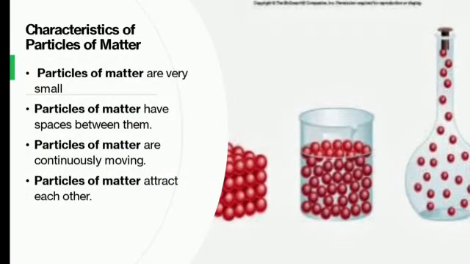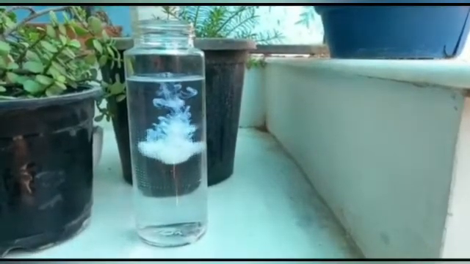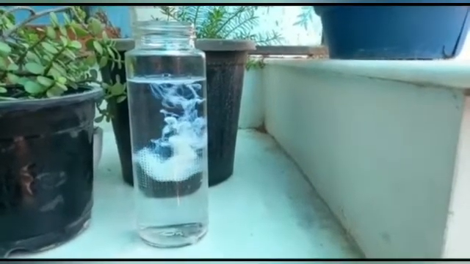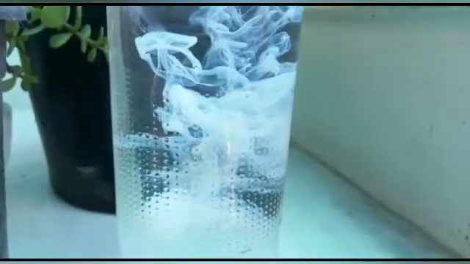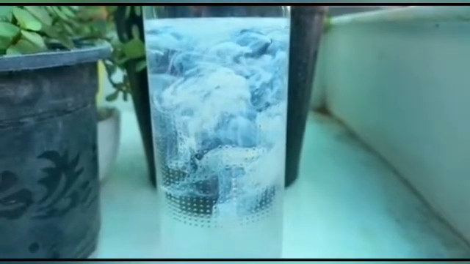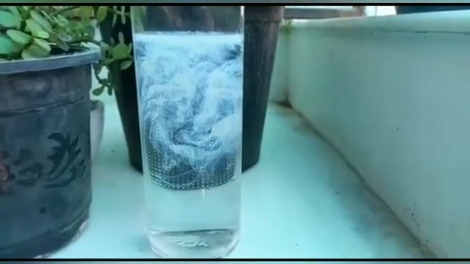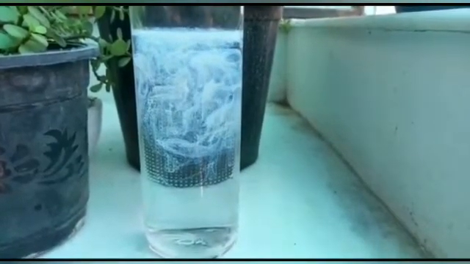Now let us understand the next property. Particles of matter are continuously moving. For that, I have taken one simple glass jar and added white ink into it. Now as you can see that the ink is moving. Why is it moving? This is because the water particles are continuously in motion and they collide with the ink particles, making them move. This random movement is also known as Brownian movement.